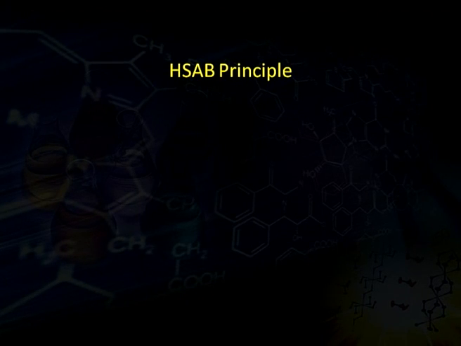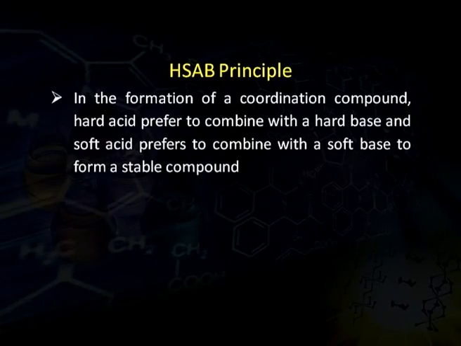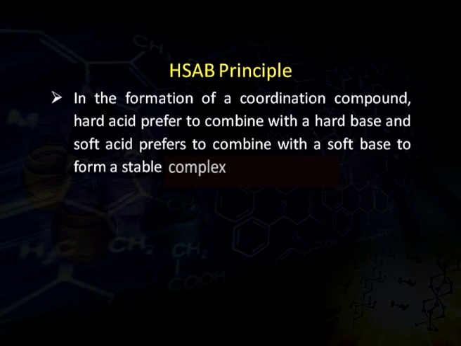Coming on to my last topic of the day, which is the HSAB principle, that is the hard and soft acid and base principle. This principle simply says that in the formation of a coordination compound, hard acids prefer to combine with hard bases and soft acids prefer to combine with soft bases to form a stable complex. So, we can simply say whenever a hard acid combines with a hard base, the complex formed would be stable, or a soft acid combines with a soft base, again the complex formed would be stable.